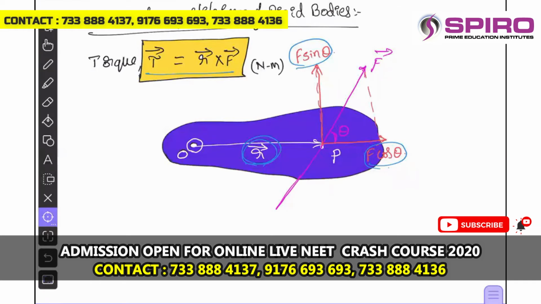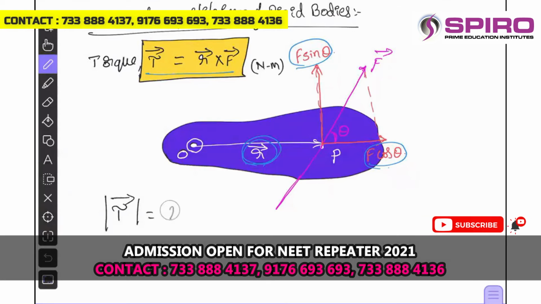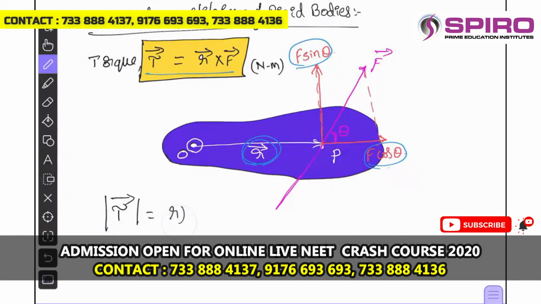Because of this torque, let us assign some directions here. This is r bar, this is f sine theta, yes or no? So the magnitude of the torque can be written as tau is equal to r into f sine theta.